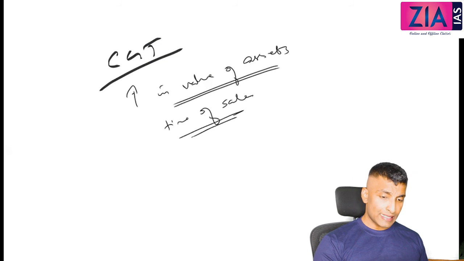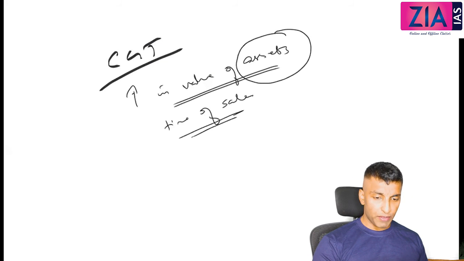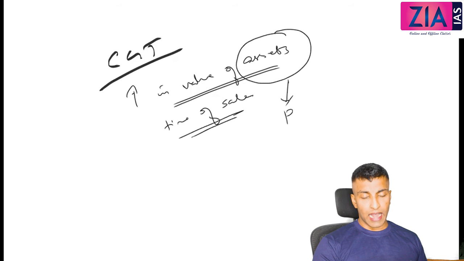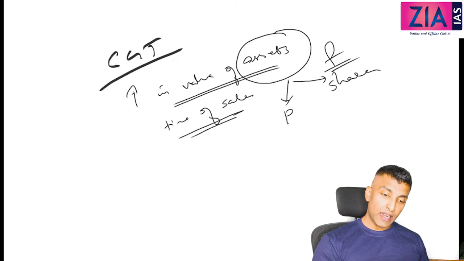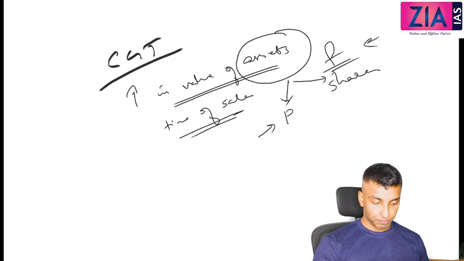Asset can be a physical asset or a financial asset. Physical asset means land, etc. Financial asset means shares, etc. The rate varies for physical assets as well as for financial assets.